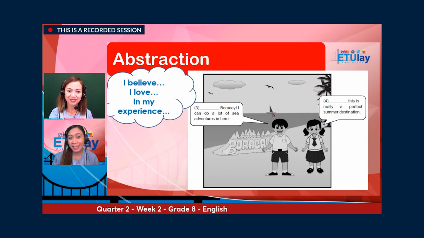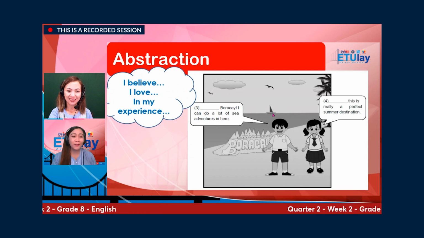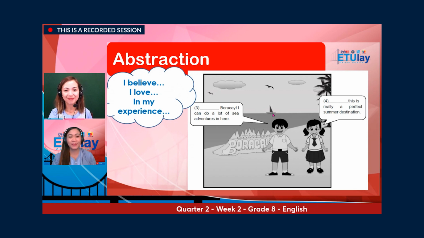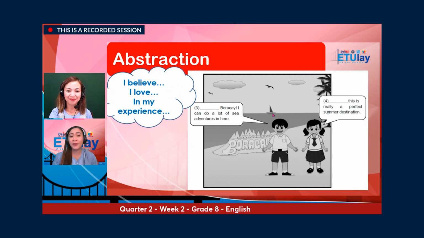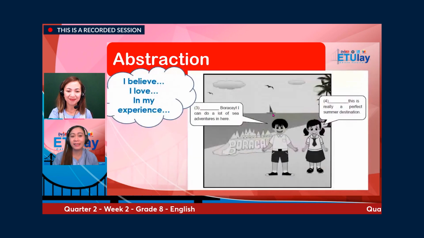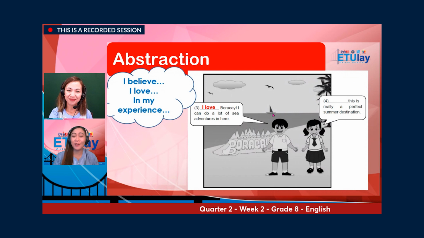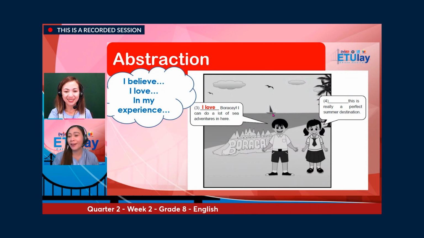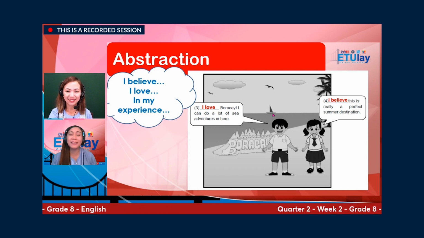And the choices: I believe, I love, in my experience. The appropriate answer for number 3 is I love Boracay. I can do a lot of sea adventures in here. And for number 4, I believe this is really a perfect summer destination.